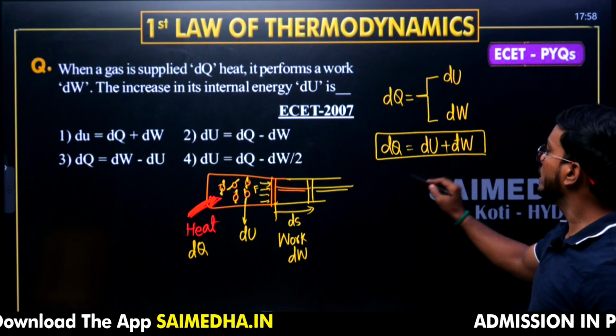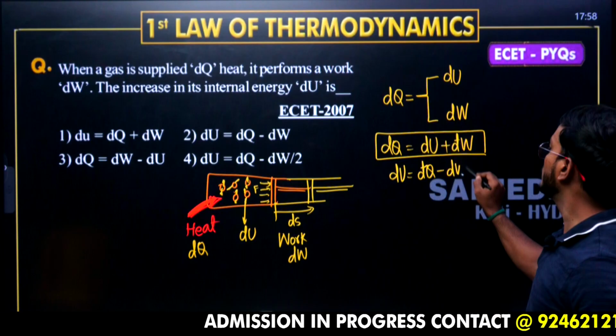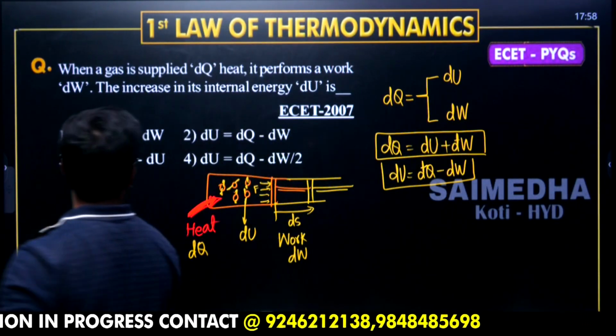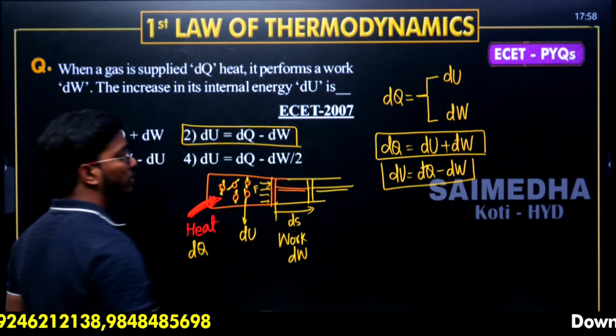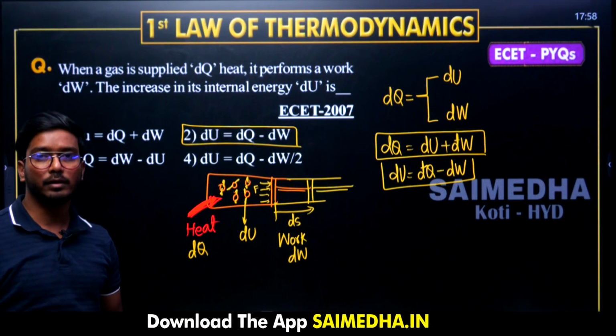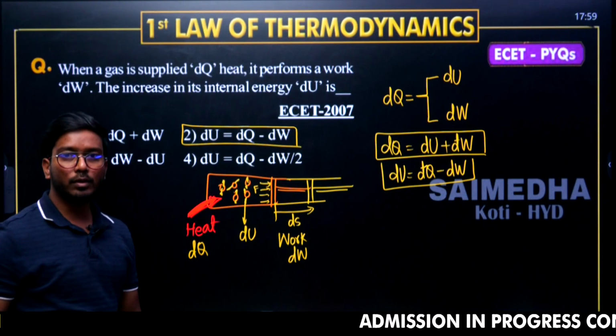Then what is the formula for internal energy going to become? Internal energy is going to be written as dQ minus dW. So Q minus W should be your answer. Q minus W, this is your answer. Go through it. This is also called the differential equation of the first law of thermodynamics. Pause the video, note it down. Let's move on to the next question now.